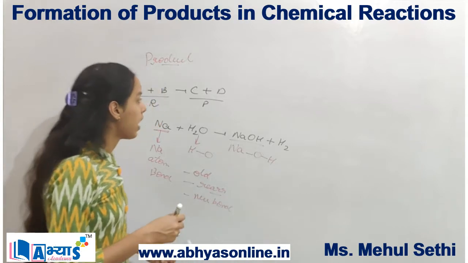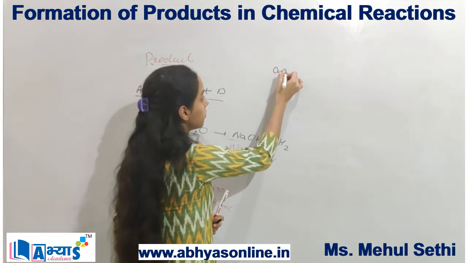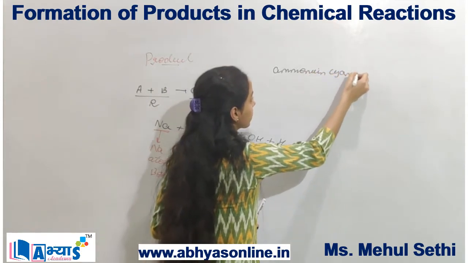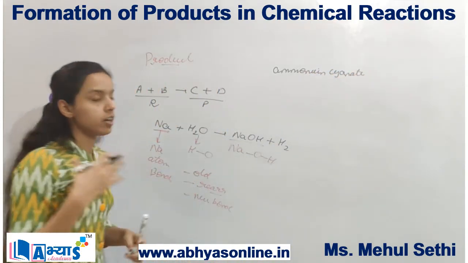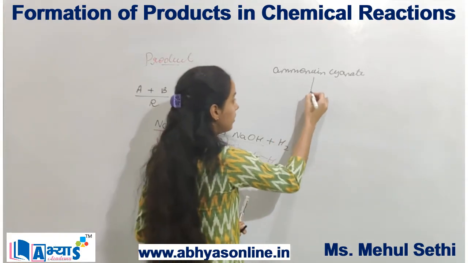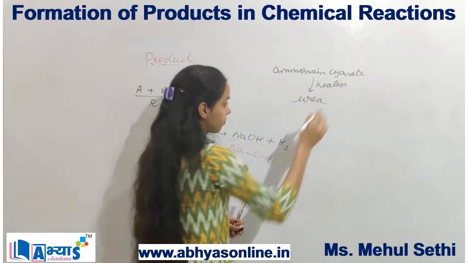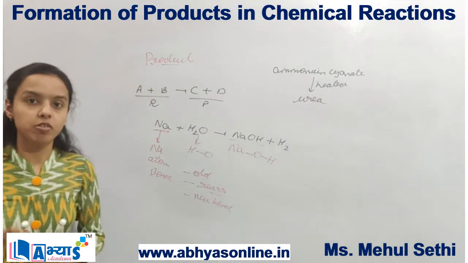For example, I have the compound ammonium cyanate. Now when ammonium cyanate is heated, it results in the formation of urea. Now let us take the example of ammonium cyanate.